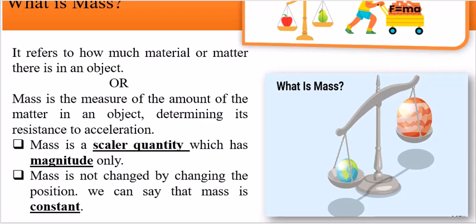Mass is not changed by changing the position. We can say that mass is a constant. As mass is just the quantity of material of the object, this quantity of material remains the same everywhere on the earth and everywhere in the universe.